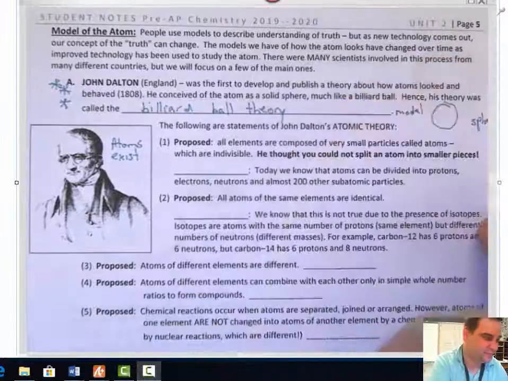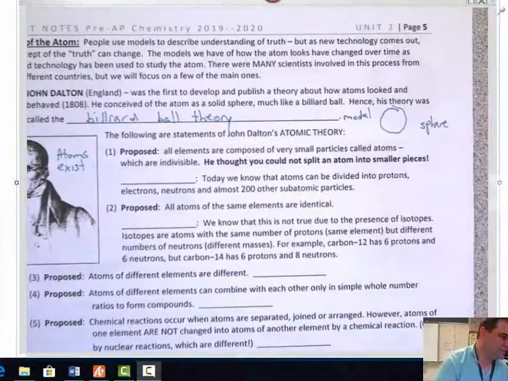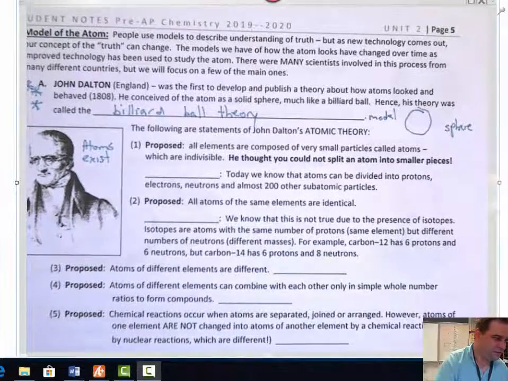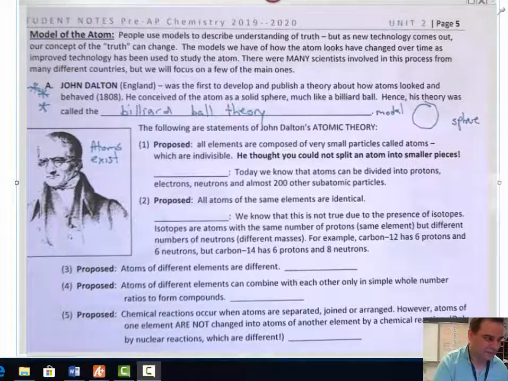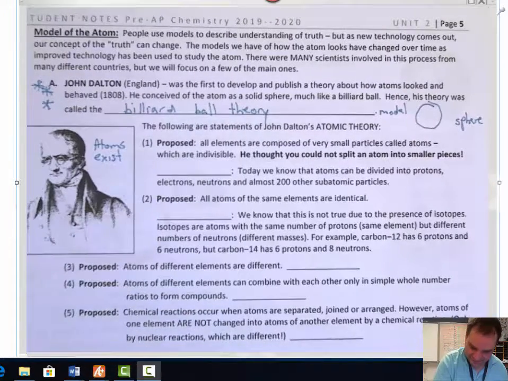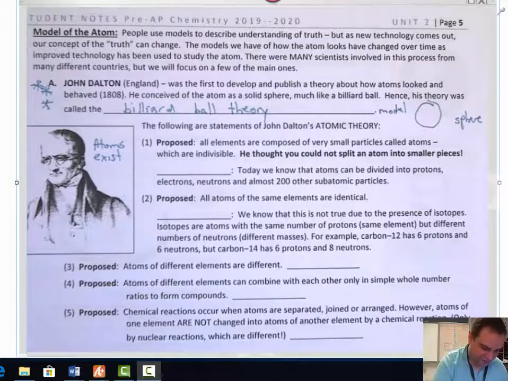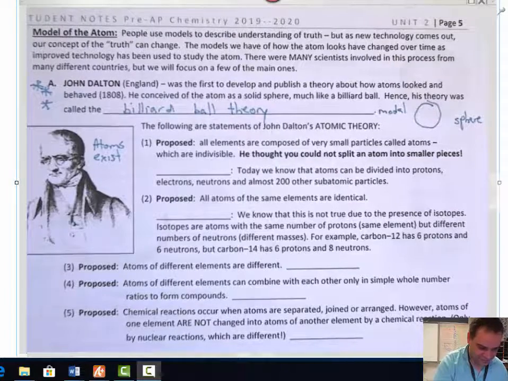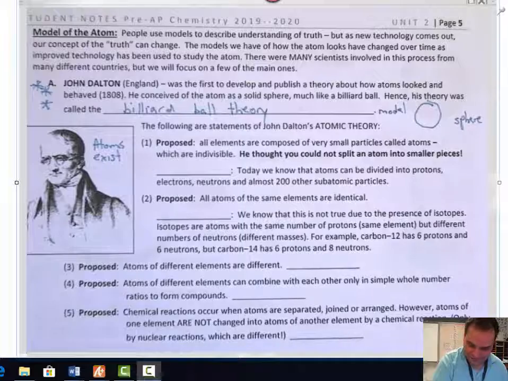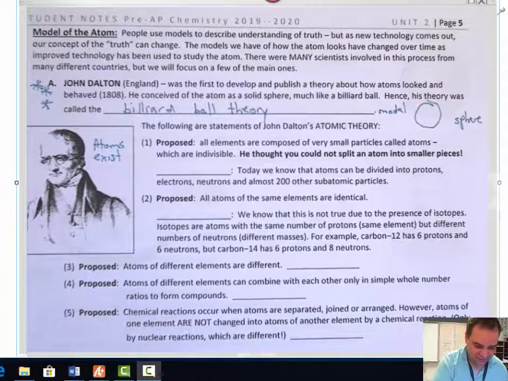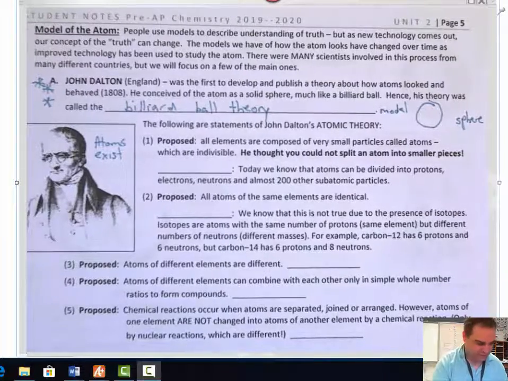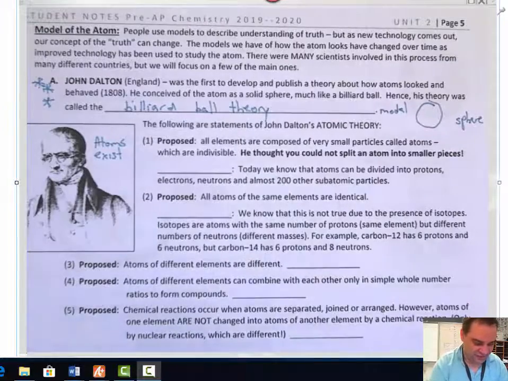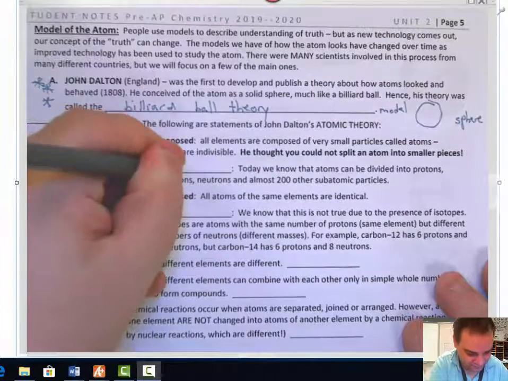There's nothing in it. Okay? No protons, no neutrons, no electrons, nothing. He just said that they existed. And Dalton came up with the first atomic theory. Okay? And there are 5 parts of this atomic theory. He proposed that all elements are composed of very small particles called atoms, which are indivisible. He said that you cannot split atoms. Okay? So the first part of his theory was wrong.